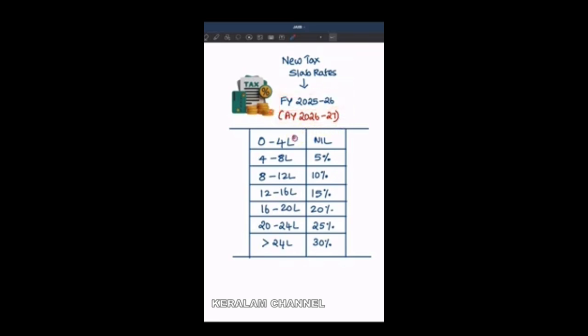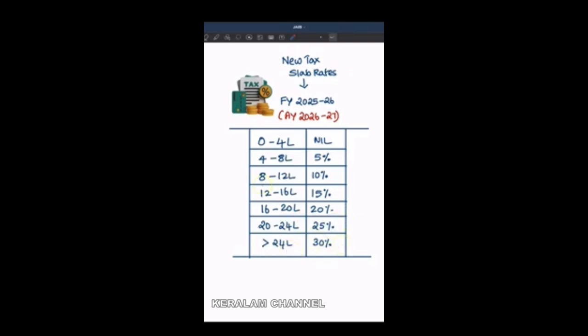So here, up to 4 lakhs there will be no taxes. 4 to 8 lakhs it is 5%. 8 to 12, 10%; 12 to 16, 15%; 16 to 20, 20%; 20 to 24, 25%; and greater than 24 lakh is going to be 30%.